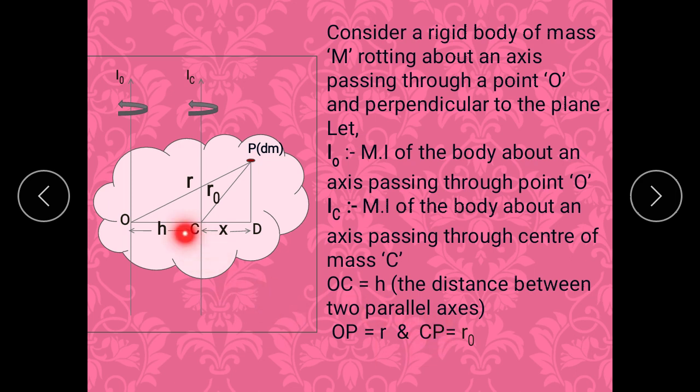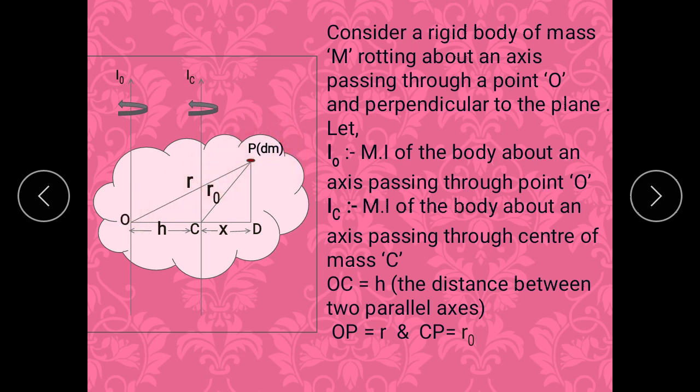Okay. Now we have taken a small element of this rigid body at point P, whose mass is dm. This element dm at point P is at a distance r from the axis passing through point O. So OP is the perpendicular distance of that element at point P, and that is nothing but r.